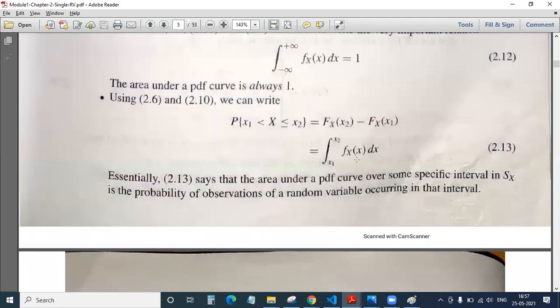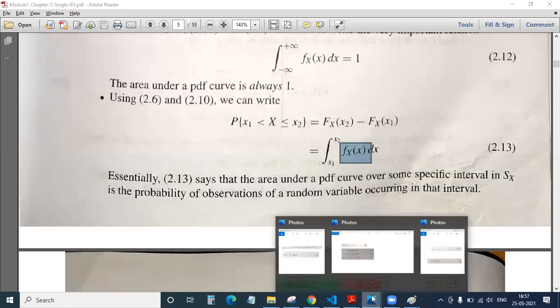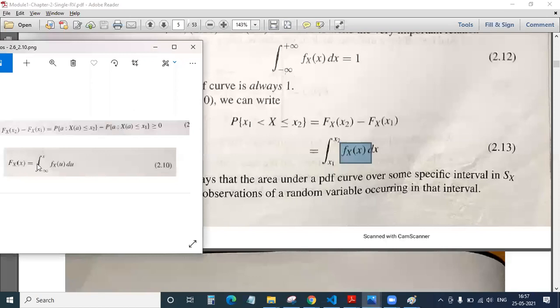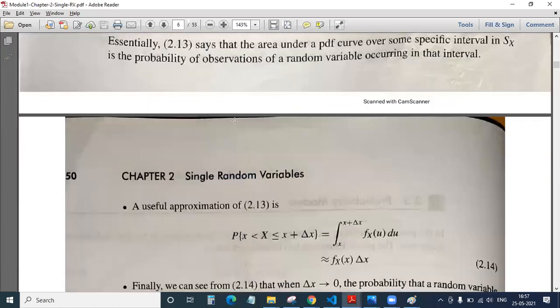And inside this function, what do we have? We have your PDF. We have joined your 2.6 and 2.10. You can see here, inside this integration in 2.10, we have the PDF. Therefore, in 2.13 also, you have got the PDF. Is that clear, friends? Okay.